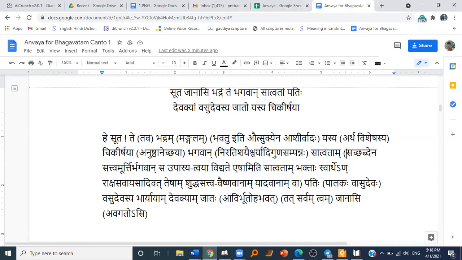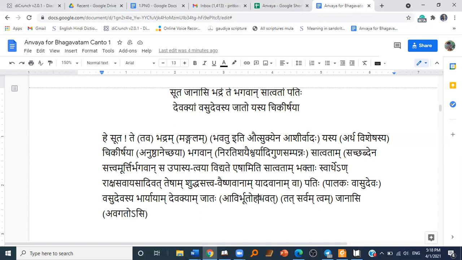So those who worship such Sat Bhagwan, or Sat featured Bhagwan, they are known as Satvatas, they are Bhaktas. Or they are referring to Shuddha Sattva Vaishnavas, those devotees who are situated in the pure mode of goodness. Or it can also refer to the Yadavas, the family members of the Lord, the Yaduvanshis. So the Lord is the Palaka, the maintainer of such Satvatas.